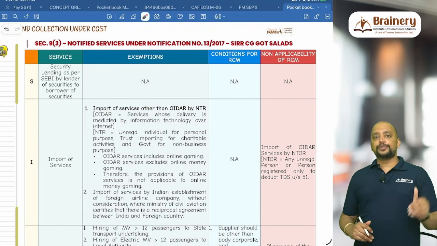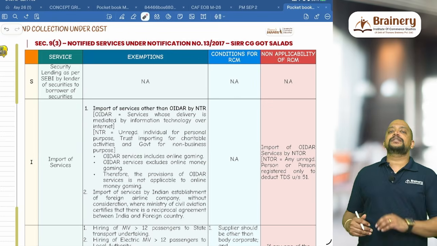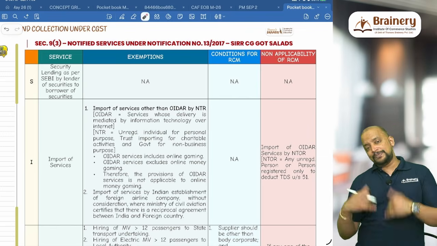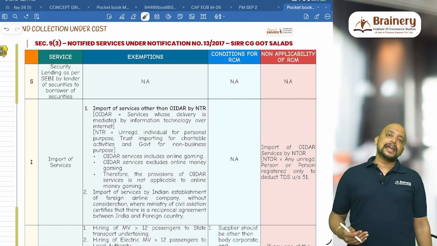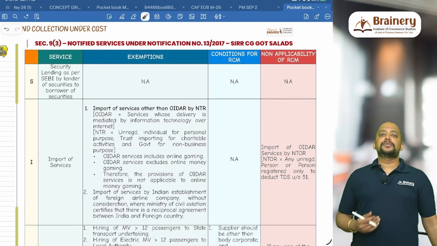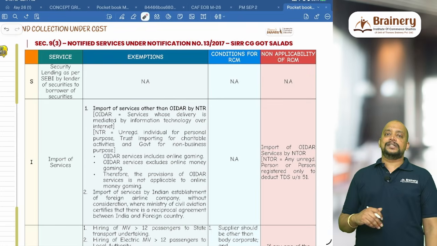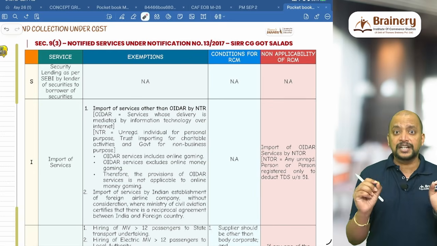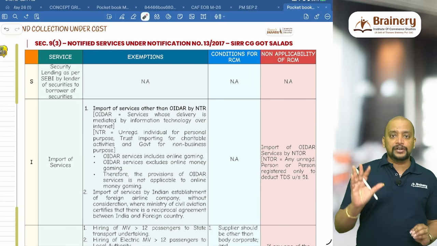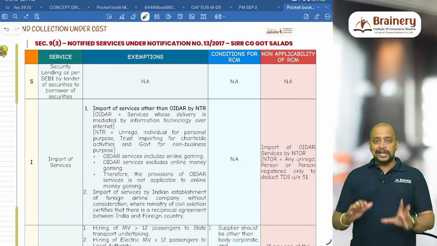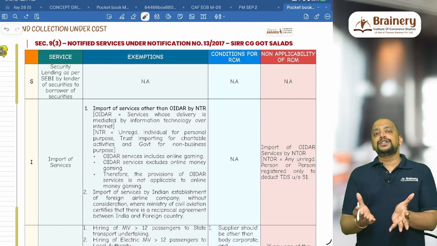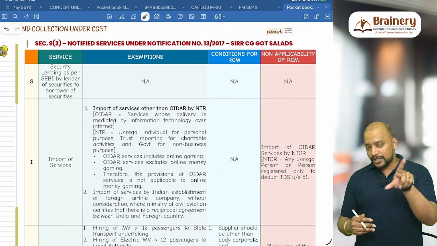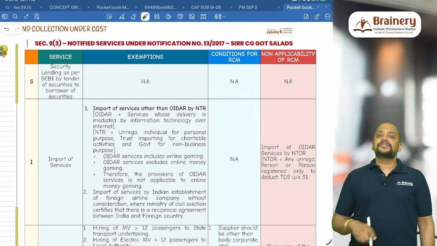Then import of services. In case of import of service, supplier is a person located outside India, recipient is a person in India, and where is the place of supply? Should be in India, then it is import of services. And in that case, we have two exemptions. Exemption number one, if it is import of other than OIDR services. OIDR services means online information database access and retrieval service, any service which is mediated through internet. So over online information technology network, then it will be called as OIDR services. Mainly information technology network should be in place and it should be through internet. If the service is provided that way, it will be called as OIDR services. And if it is OIDR services, we don't have any exemption.